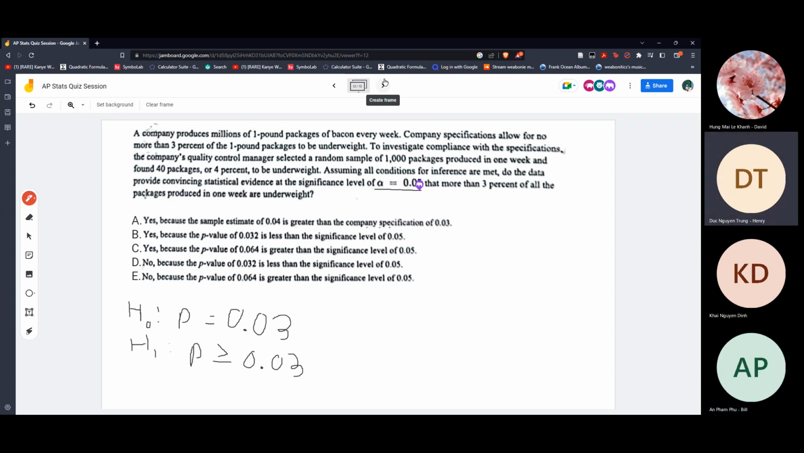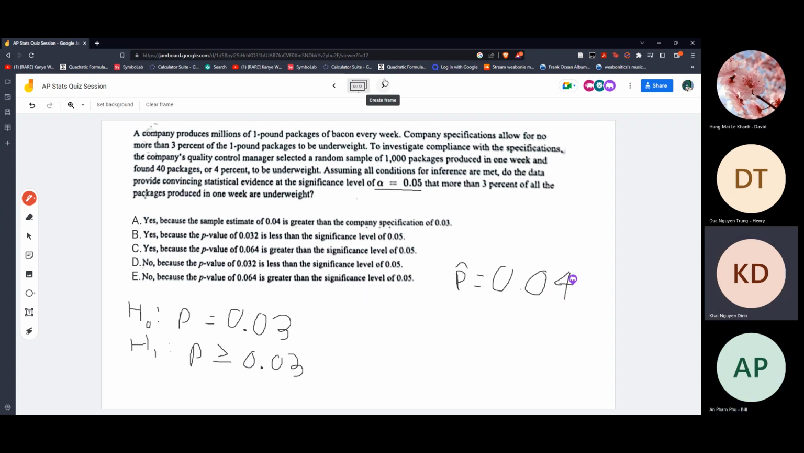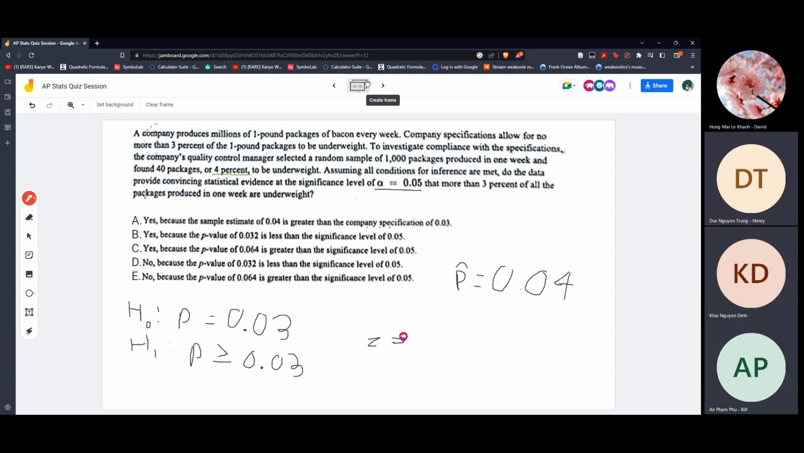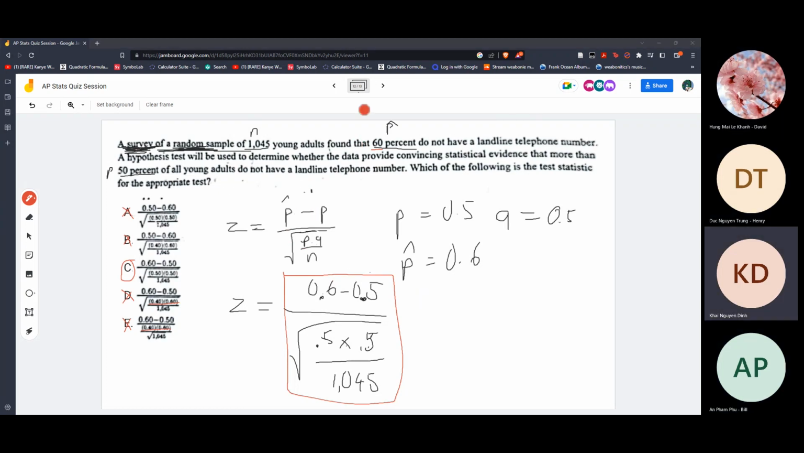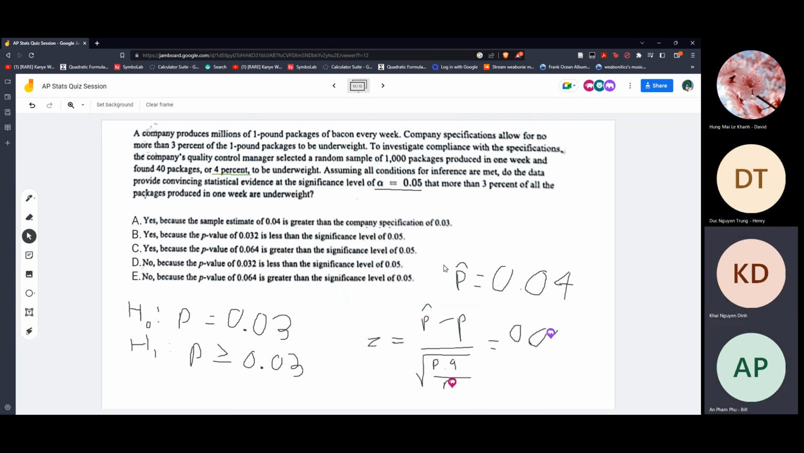Right. So let's see. We know the alpha, the level of significance, is 0.05. Now, how do we find the... I think P hat is 0.04, right? Yeah, P hat is 0.04, it is given. So we use the last formula, the Z formula. I already wrote it.